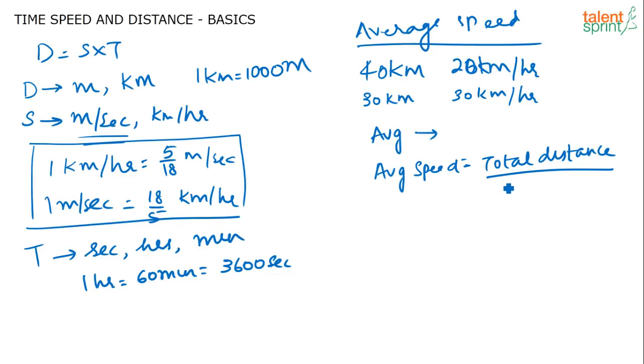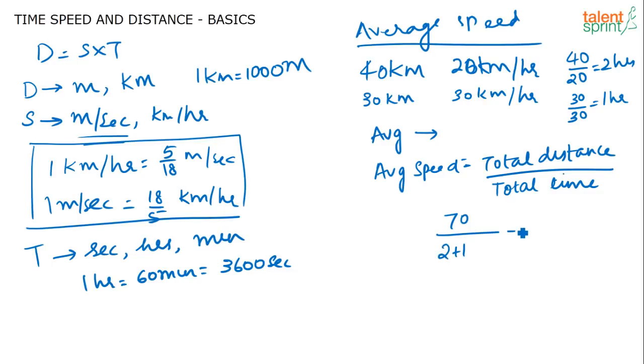Some of you very correctly gave me the formula, like Gauri, and one more person, Hasina, Shakti, right? So average speed is always total distance by total time. So how do you calculate the average speed here? What is the total distance he has covered? He has covered 70 kilometers, 40 plus 30. Now to cover these 40 kilometers, what is the time he is taking? 40 by 20, that is 2 hours. Here the time he is taking is 30 by 30. 30 kilometers at a speed of 30 kilometers per hour means he does that in 1 hour. So his total time taken is 2 plus 1, that is 3 hours, and the average speed is 70 by 3.